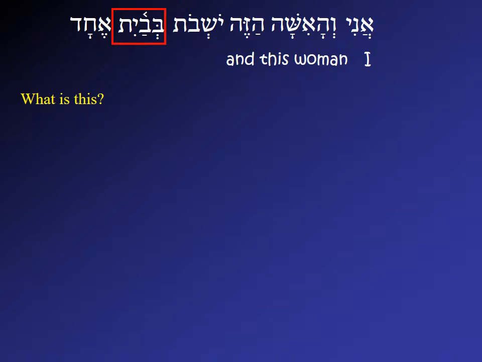And let's look at bavayit. So what is bavayit? Well, bavayit is a compound word made up of the noun bayit, plus a bet preposition, so bavayit. So this means, of course, in a house. Notice that the shva under the bet preposition means that this is not definite, it's an indefinite house. So in a house, not in the house, which would be bavayit with a patach, rather than bavayit.